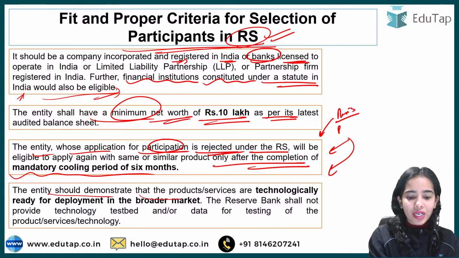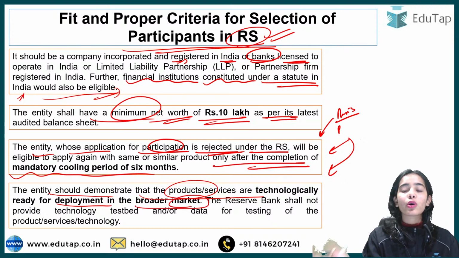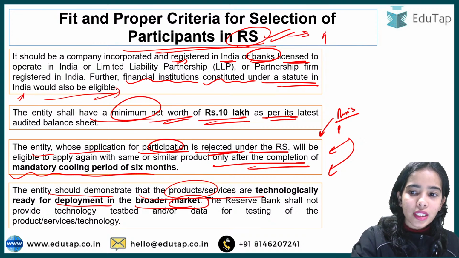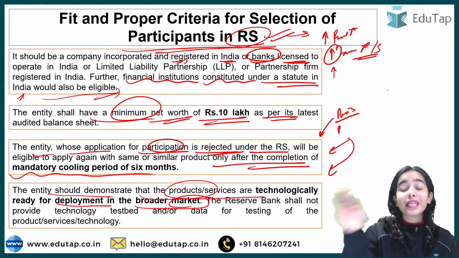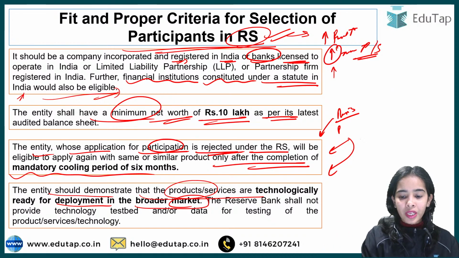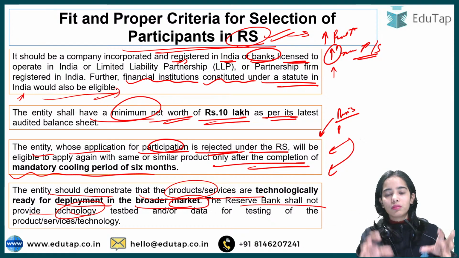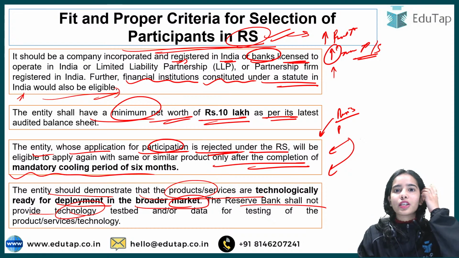The entity should demonstrate that the products or services are technologically ready for deployment in the broader market. So it should not happen that a new technology is being developed in the regulatory sandbox. The regulatory sandbox is for the further development of present technologies, or for new products or services, or if a new technology has been developed, it should be ready for deployment. Reserve Bank shall not provide a technology test bed. It's not that you go to the RBI just to test a technology that is not going to benefit the financial sector.